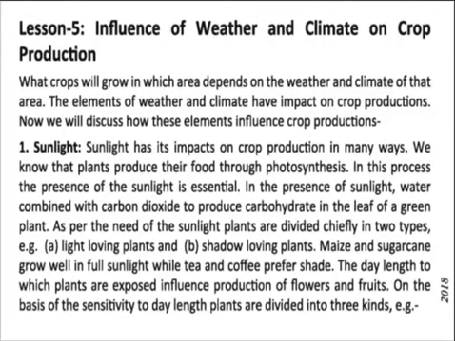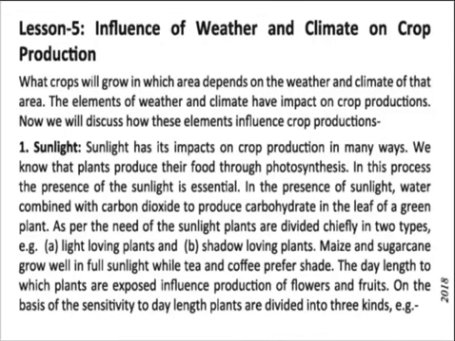In the presence of sunlight, water combines with carbon dioxide to produce carbohydrate in the leaves of green plants. So in the presence of sunlight, water and carbon dioxide combine to produce carbohydrate in green plants.